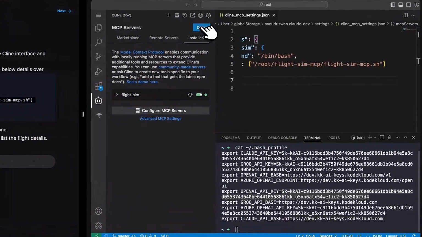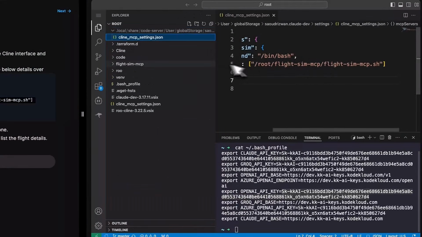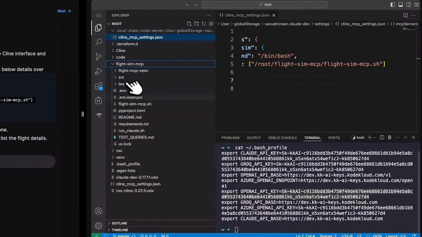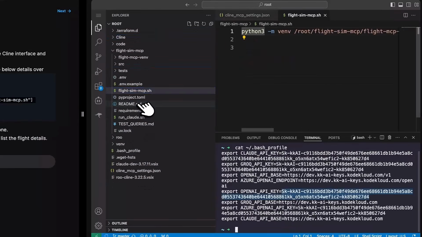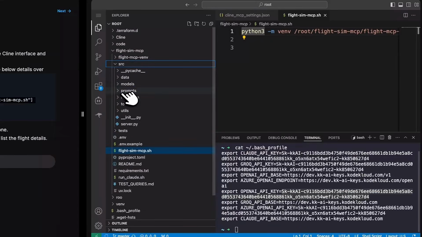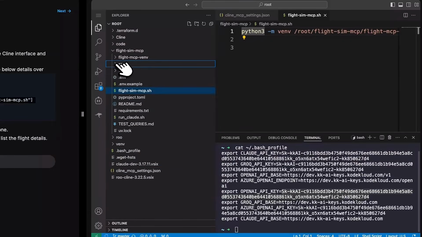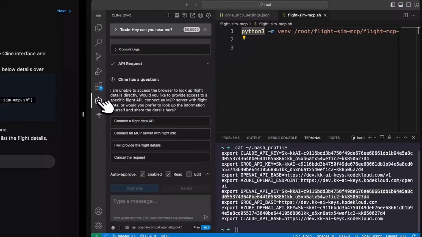I'm going to click on done now, but I just want to take a minute and show you the location of this file. So you have this flight sim MCP here, which is this path. And if you look into this, there is all the code that's written to run this server. This is basically a Python file. And if you expand this here, you're able to see this list of the code on the SRC. And then you can see the prompts and resources and tools and everything defined. Don't look at this for now because we're going to have another video where we explain these in much more detail. So let's go back to this.